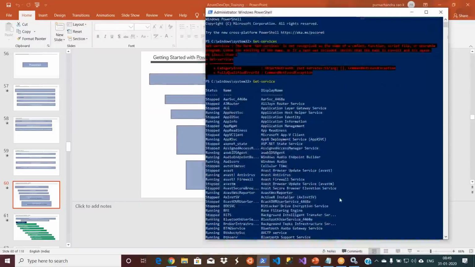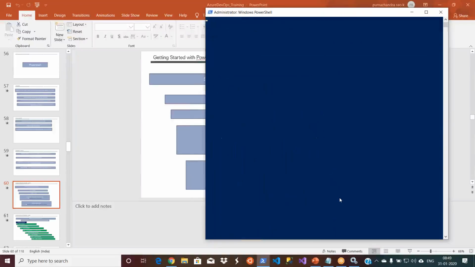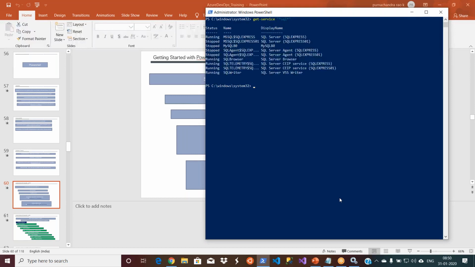If I want to select a subset of services, first let me clear this. I'll say Get-Service, and then I want all the services that start with SQL, so I'll use a star.